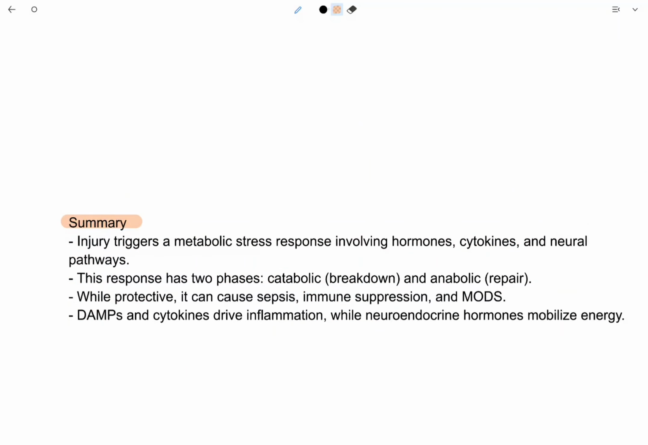Now we will discuss the summary. Injury triggers a metabolic stress response involving hormones, cytokines and neural pathways. The cytokines are IL-1, IL-6 and TNF alpha. This response has two phases: catabolic is breakdown and anabolic is repair. While protective, it can cause sepsis, immune suppression and multiple organ dysfunction. Inflammation is driven by DAMPs and cytokines, while neuroendocrine hormones mobilize energy.